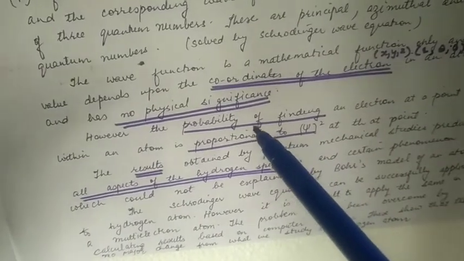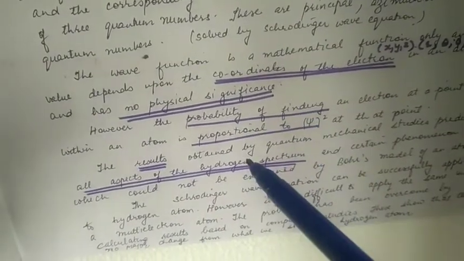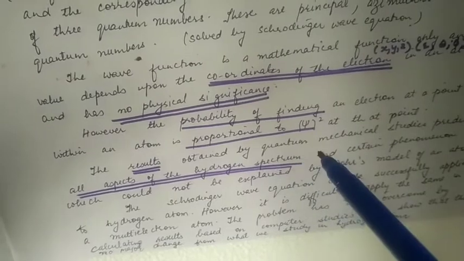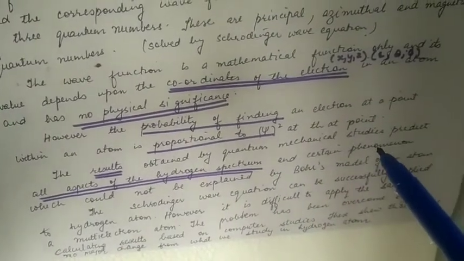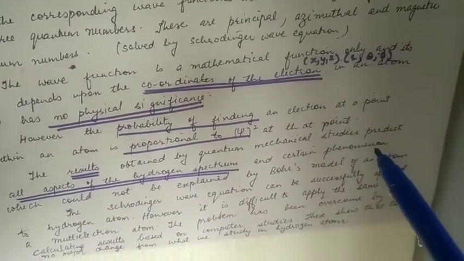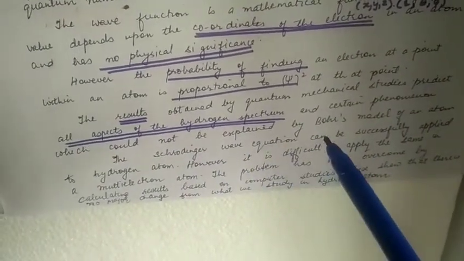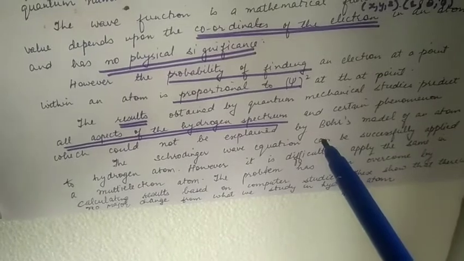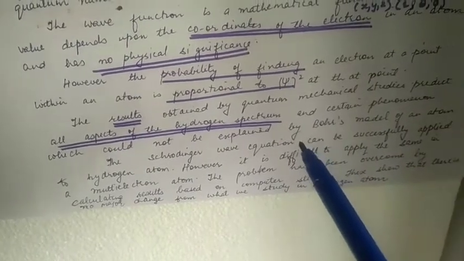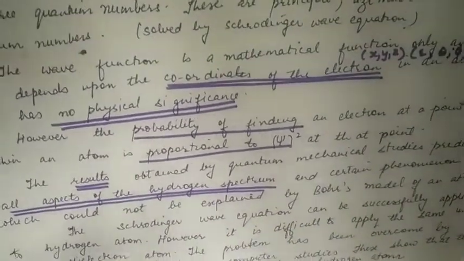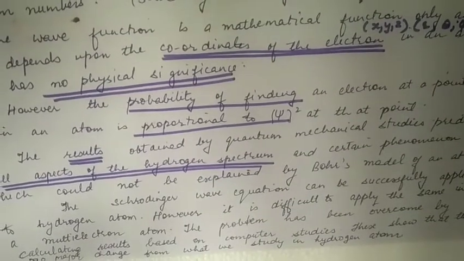By psi square we can find out the probability of finding the electron. The results obtained by quantum mechanical studies predict all aspects of the hydrogen spectrum and certain phenomena which could not be explained by Bohr's model of an atom.